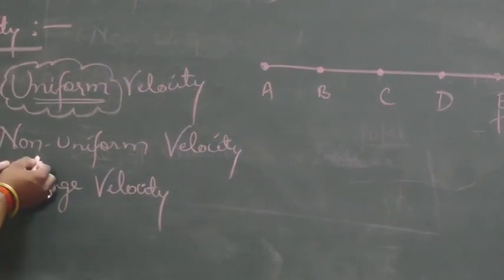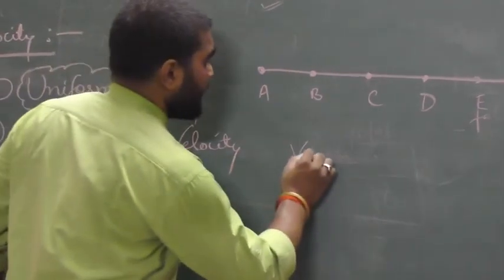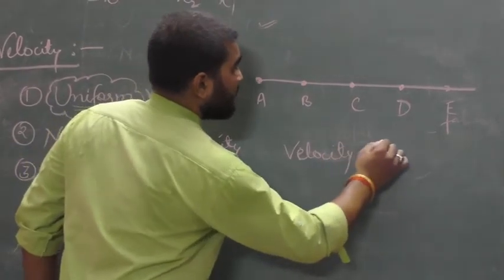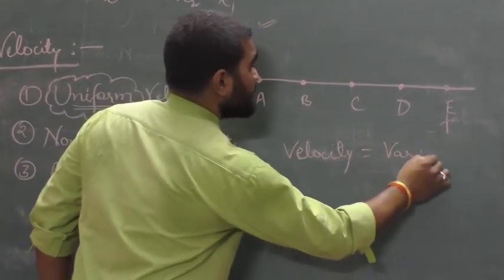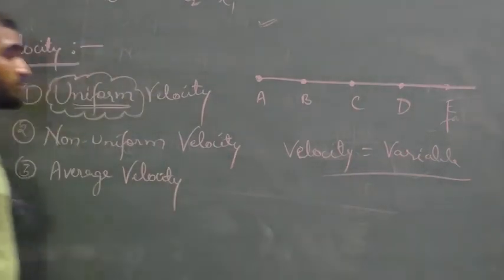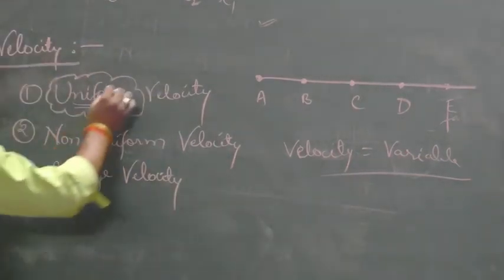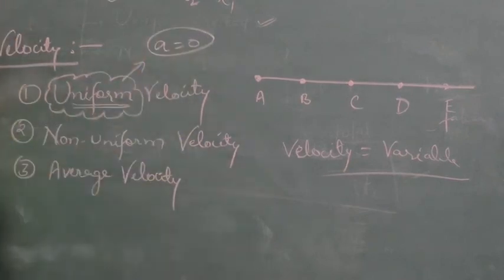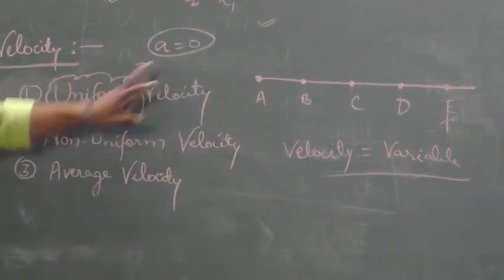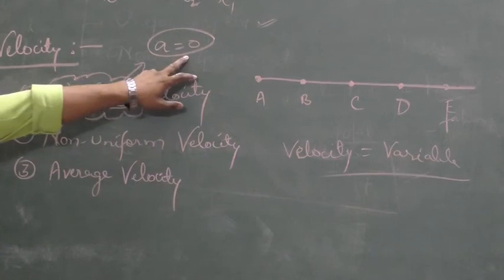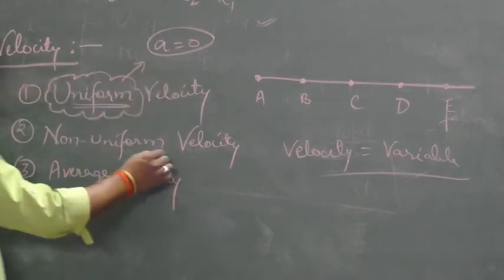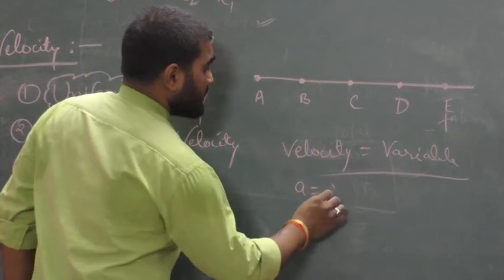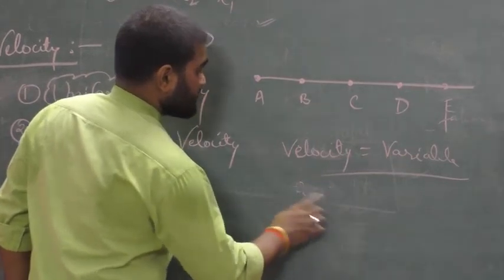What is non-uniform velocity? Here the velocity will be variable, meaning changeable. If the velocity is constant, then acceleration will be equal to 0. When the velocity is constant, acceleration is 0, and if the velocity is variable, then there will be some acceleration, a.